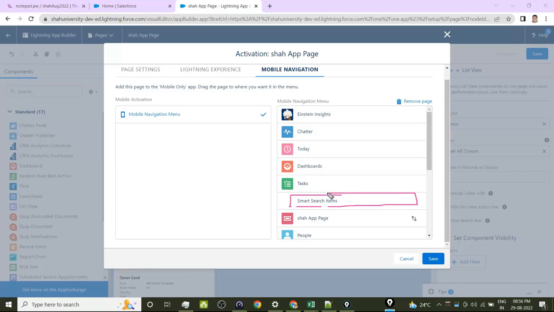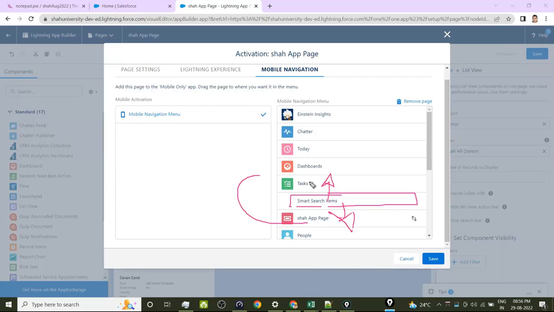So if you install the Salesforce mobile app on your Apple or Android, whatever item you put under the smart search items will be an item. If you put it above this, that will be like an app. Same thing, it is the Shah app page only.